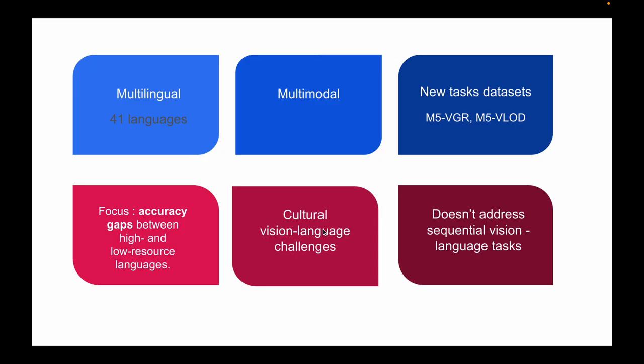The M5 benchmark is multilingual, multimodal, and introduces new datasets like M5-VGR and M5-VLOD. However, its main focus is still on measuring accuracy gaps between high and low resource languages. It does not really capture deeper cultural vision language challenges, and importantly, it does not handle sequential tasks, where understanding the logical order of events is critical.